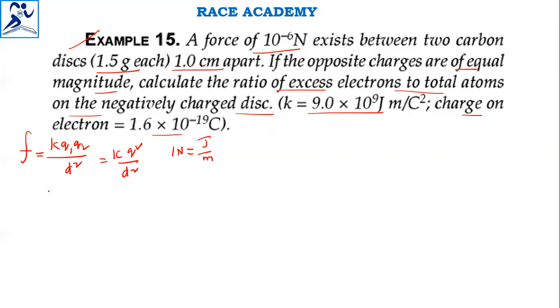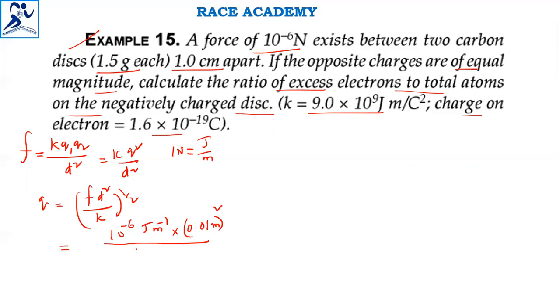And in this, we want Q only, then Q is equal to (F × d² / K)^(1/2). The force given in the question is 10^-6 joule per meter, into the distance, which is 1 centimeter apart, that I am converting to meters, that is 0.01 meters, whole square, divided by the K value, that is 9.0 × 10^9 joule meter per coulomb square.